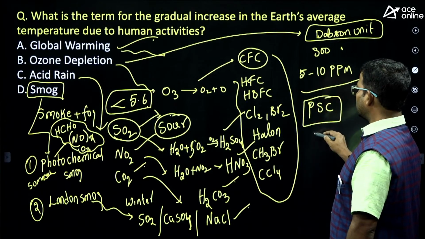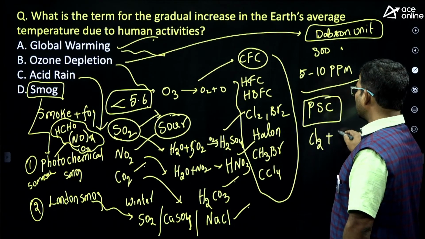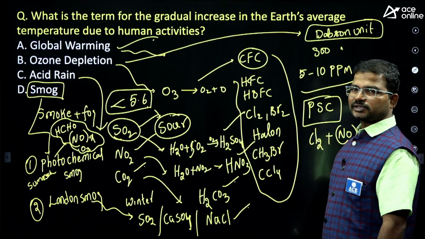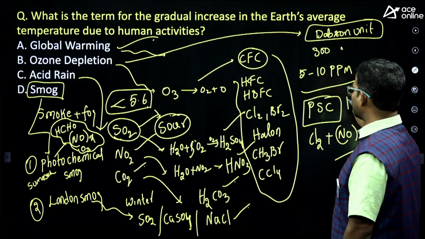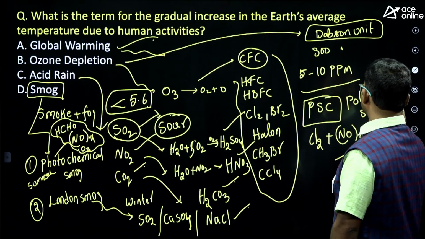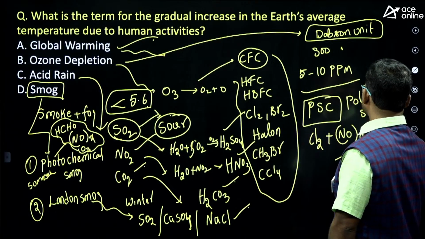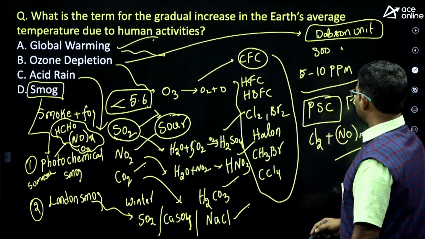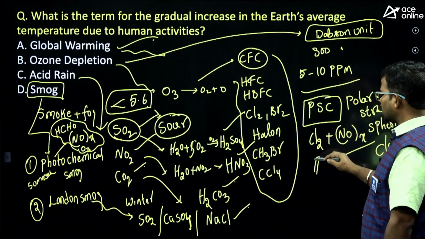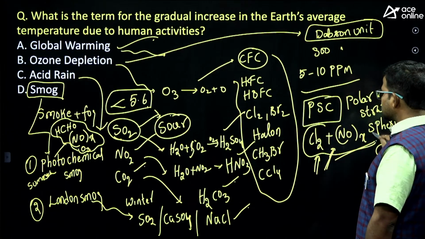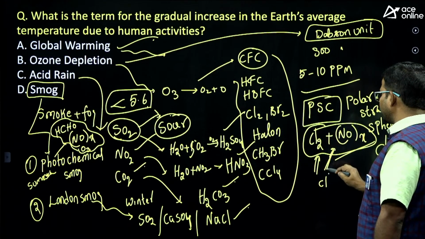Polar stratospheric clouds. In these clouds, what do we have? Chlorine plus oxides of nitrogen. Mostly these types of chemicals exist in polar stratospheric clouds. So in these polar stratospheric clouds, we have these chemical constituents. Because of the existence of these chemicals, we are getting chlorine free radicals.